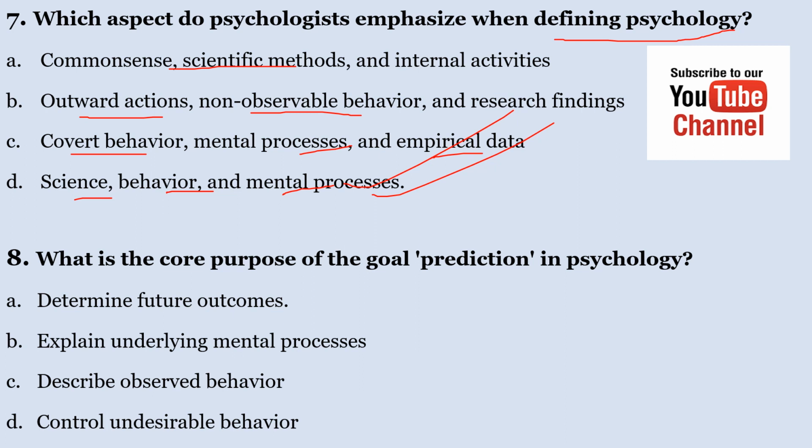Number 8, what is the core of the goal prediction in psychology? A. Determining future outcomes. B. Explain underlying mental processes. C. Describe observable behavior. D. Control undesirable behavior. What is the core purpose of the goal prediction in psychology? The correct answer here is A, that is determining future outcomes.